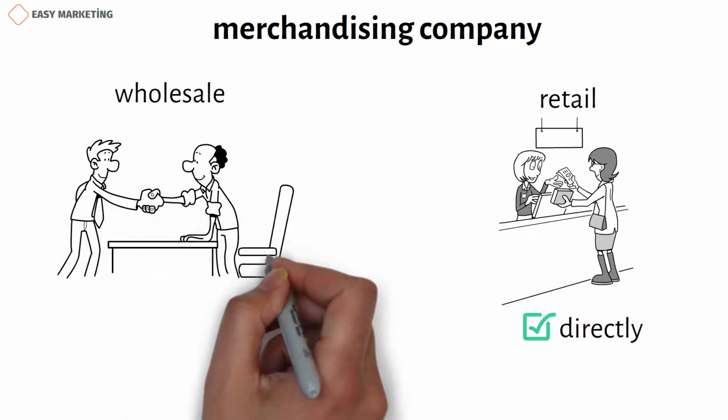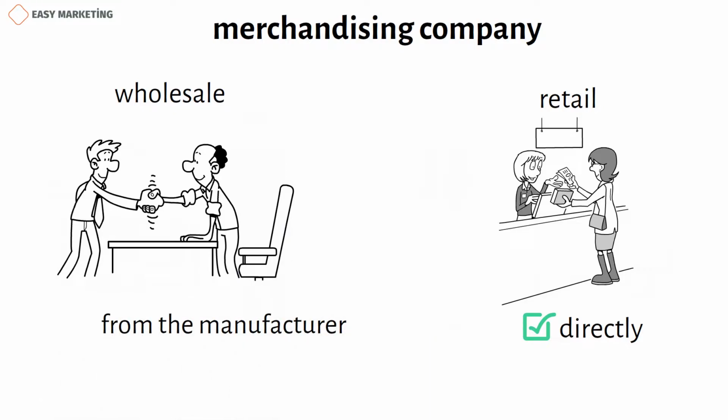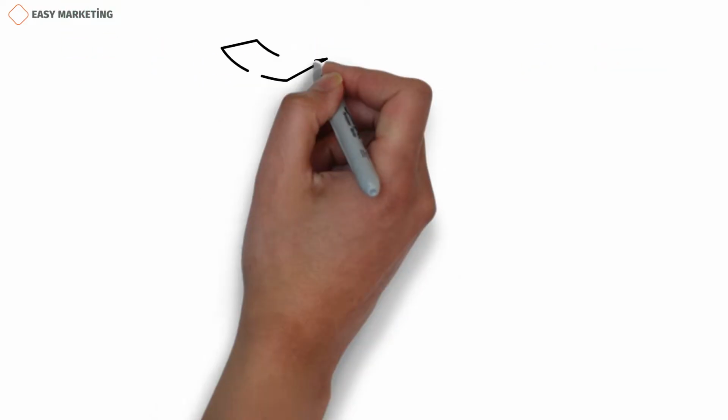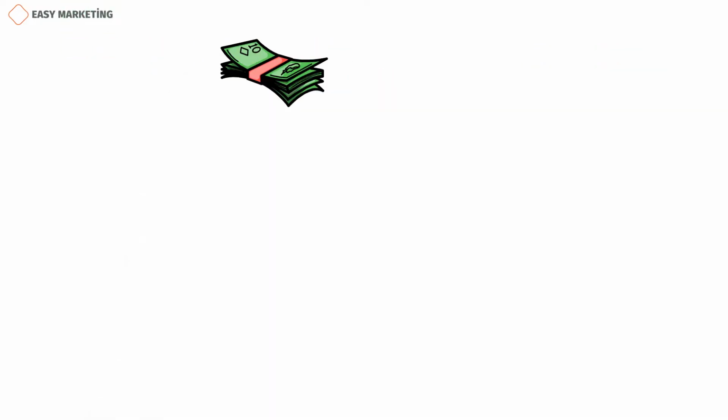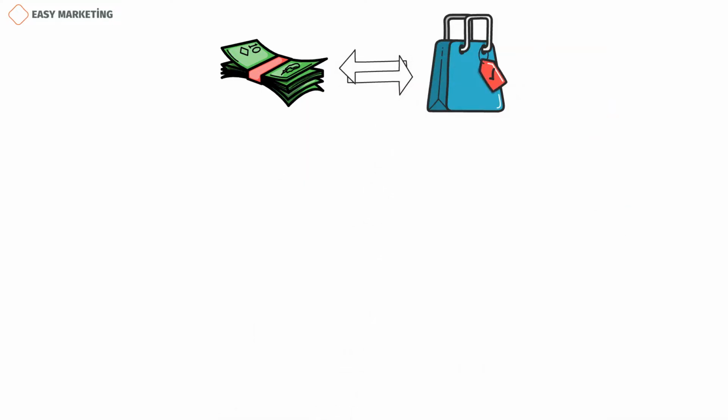On the other hand, Emma's company is a wholesaler, selling the products it buys from the manufacturer to retailers like Jacob. So the difference between wholesale and retail is that one sells to business owners and the other sells directly to consumers. Regardless of whether a company is engaged in wholesale or retail sales, there are certain operations it must perform. Actually, as you can guess, these are buying and selling processes.